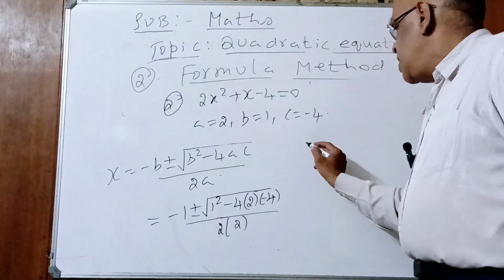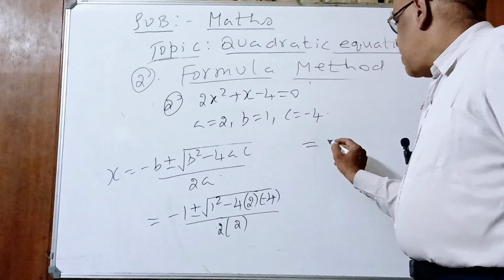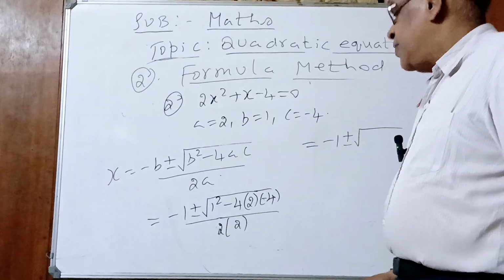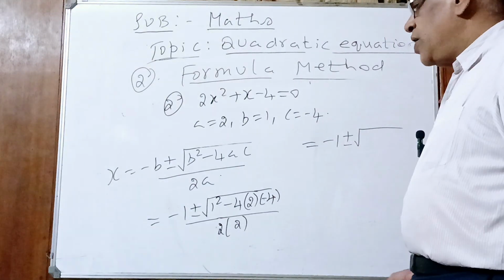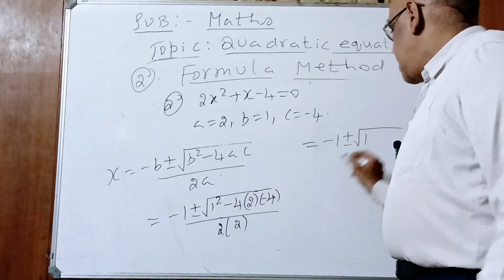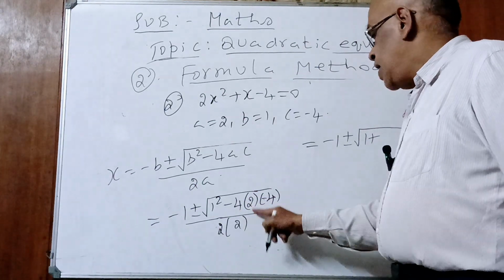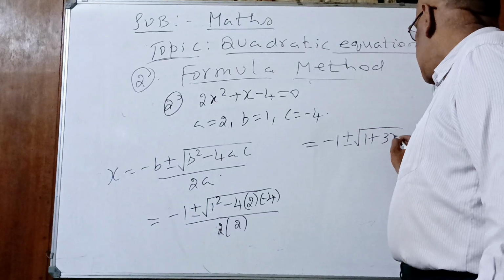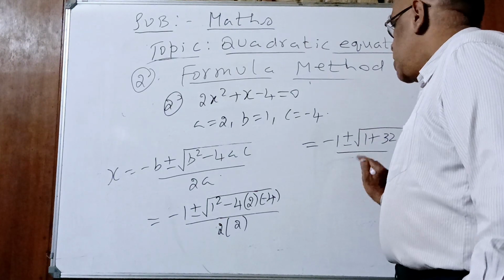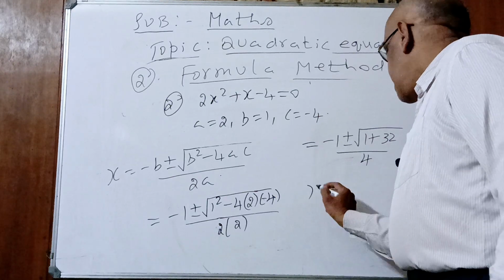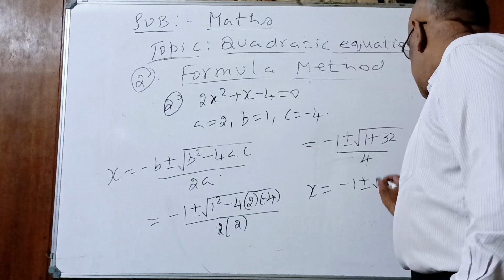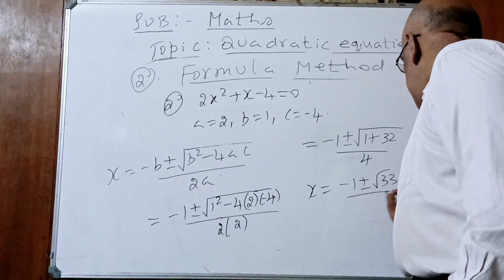Understood, children? From here I will continue. Minus 1 plus or minus. You can skip many steps, children. You practice this, be thorough, then skip in the final exam. 1 square, 1, minus into minus plus, 4 2s are 8, 8 4s are 32, divided by 2a, which is 2 into 2, 4. What is our final answer, children? Minus 1 plus or minus root of 32 plus 1, 33, divided by 4.